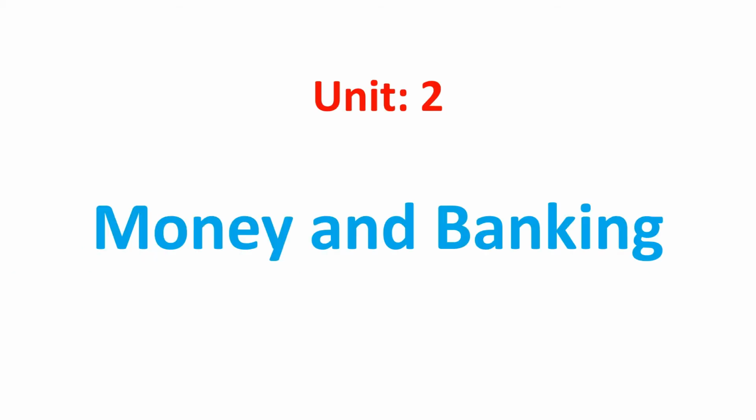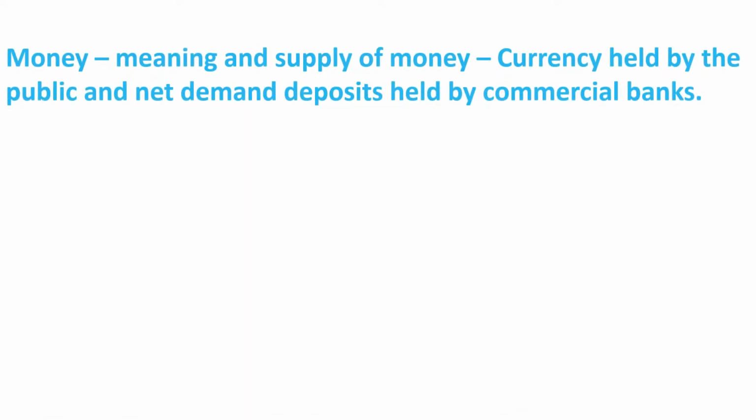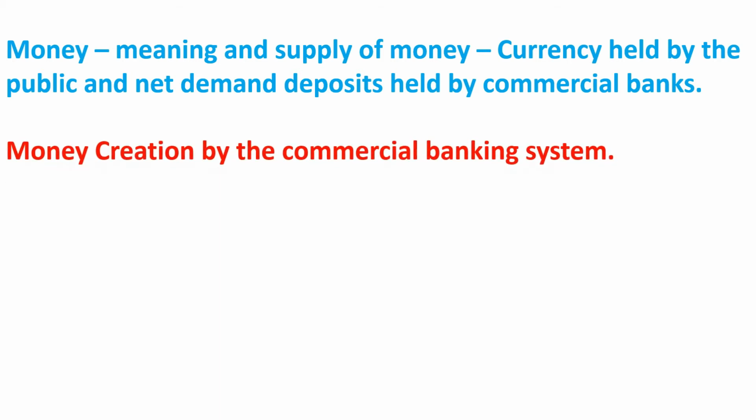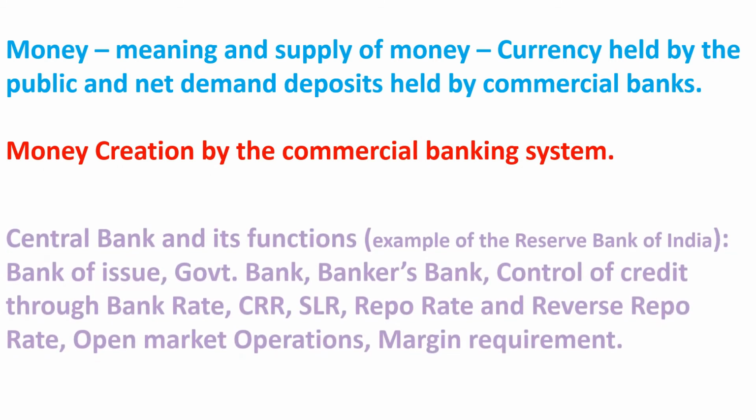Second unit is about money and banking. This unit includes meaning of money and supply of money, two components of money supply, currency held by the public and demand deposits held by the commercial banks. Process of money creation by commercial banking system. Central bank and its functions.